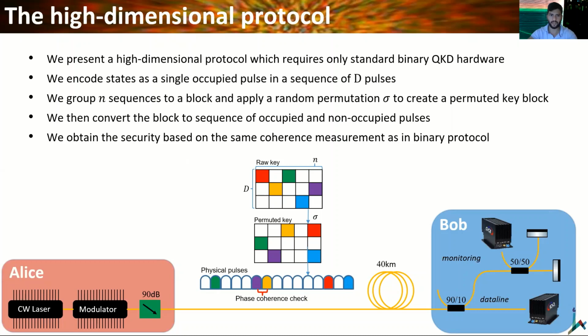Now, the key point is that in this protocol, since we did this permutation, any two successive pulses could have originated anywhere in the raw key. For example, this yellow and purple pulses originated very far apart in the raw key, and it mimics the interference of any delay instead of actually measuring the different options.